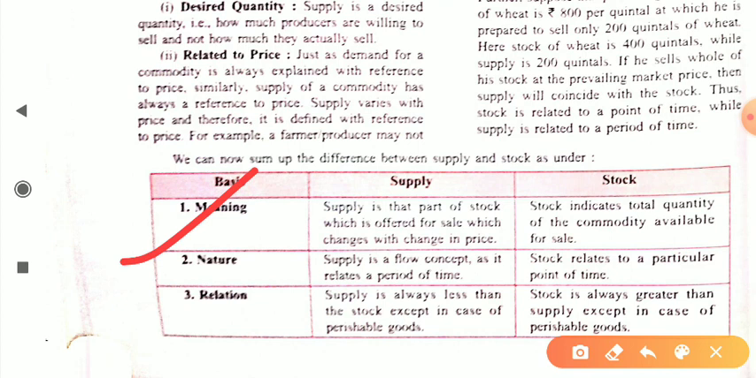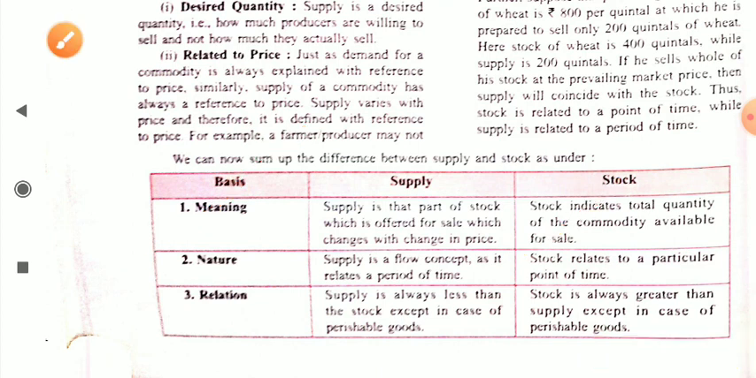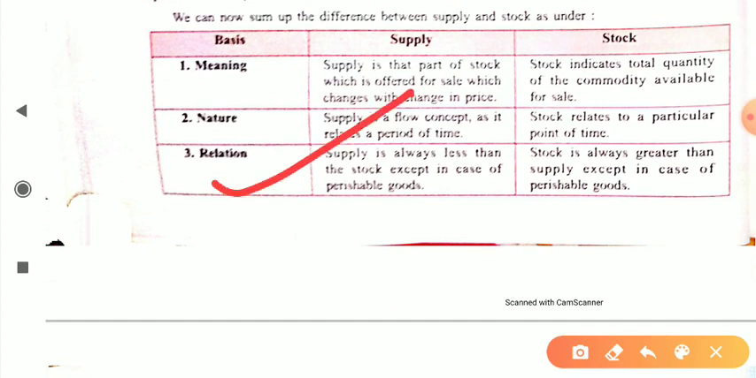Next point is nature. Supply is a flow concept, as I told you, as it is related to a period of time, and stock is not a flow concept. It is a stock concept because stock is measured at a particular point of time and supply is measured over a specific period of time. That's why they both are different. Last one is relation. Supply is always less than the stock except in the case of perishable goods. As I told you, I have 1000 mangoes but I wish to supply only 100 or 500. So supply is always less than stock. Stock is 1000 mangoes but I wish to supply only 100 mangoes. That's why it is different.